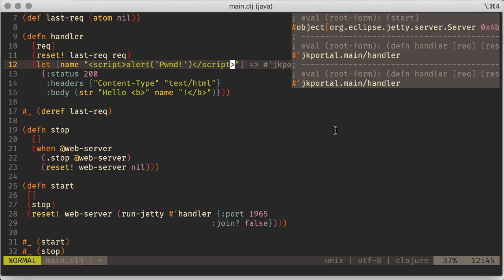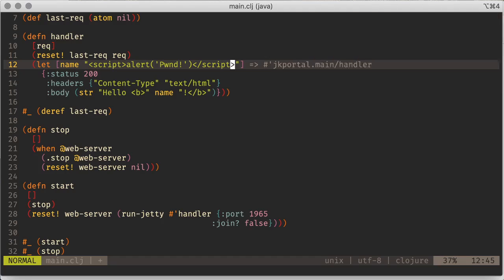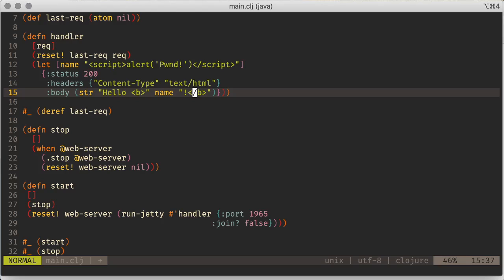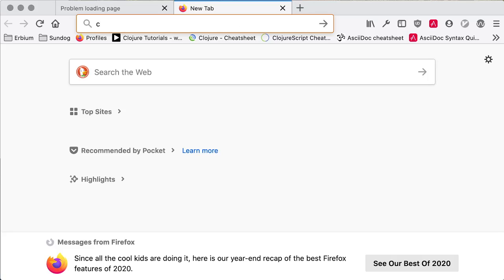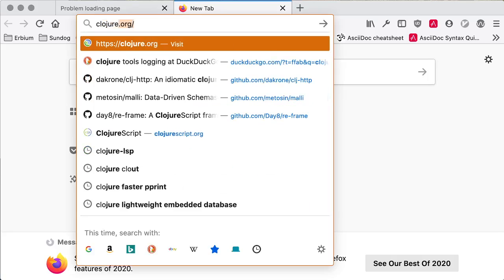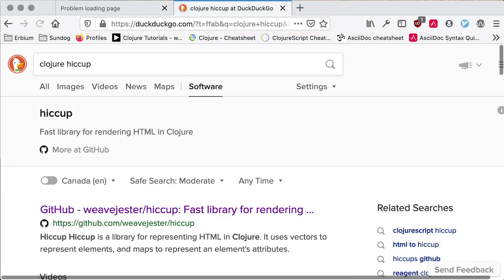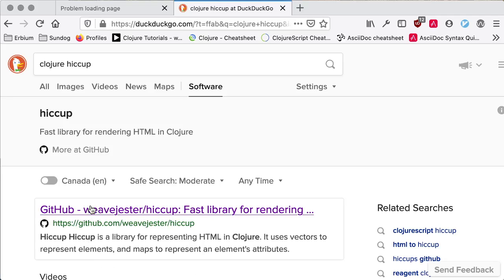Well, it turns out the best way to fix that is to, instead of using strings to build our HTML, use a library that builds strings from a data structure. And that might sound mysterious, but let me quickly explain how that works. So if we go over to our web server, Command T, I'm going to search for a library called Hiccup. Okay, and the first hit is this guy here.